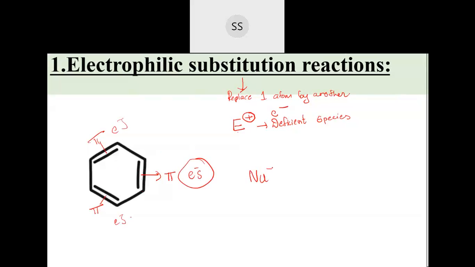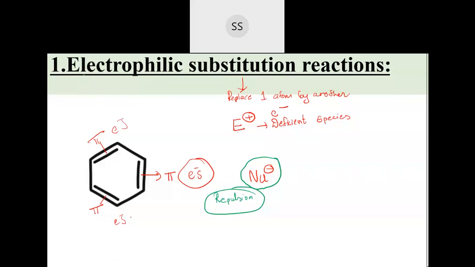If you bring something which is rich in electron, we call it a nucleophile. If I bring this nucleophile towards a benzene which already has electrons, then there will be repulsion, correct? So the reaction of a nucleophile usually does not take place in benzene. Nucleophilic substitution reaction we don't study for benzene.